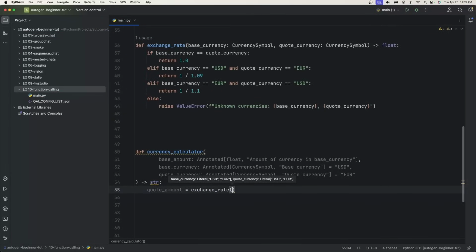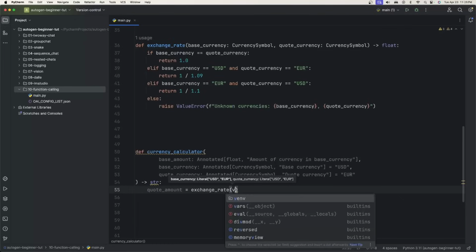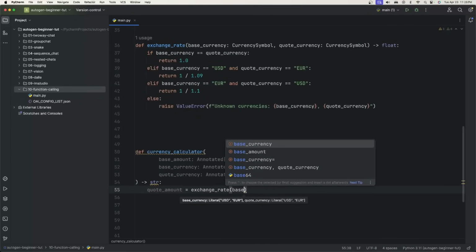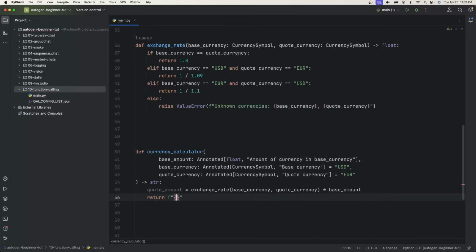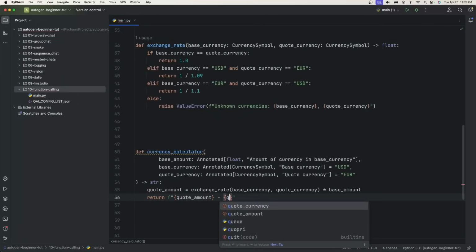Let me scroll up just a little bit. And we're going to give it the base currency, that's what we need, and then the quote currency. And then what we're going to do is multiply that by the base amount. This is the amount that we want to see what the currency is in, like from the base currency to the quote currency. Okay, and then we just simply return, we give this F for format, and then we're going to give it the quote amount and the quote currency.